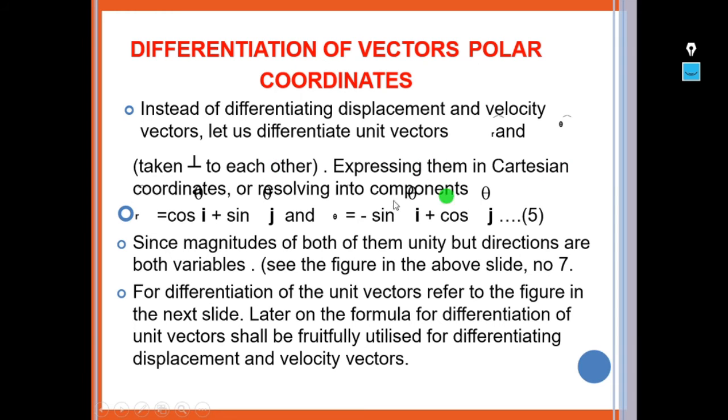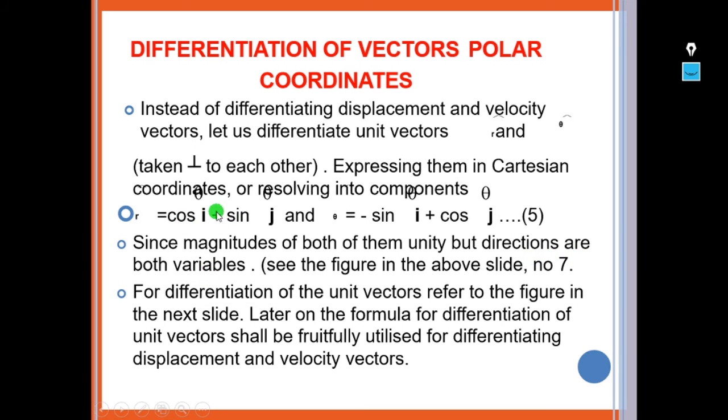Expressing them in Cartesian coordinates, or resolving into components, we get r is equal to cos theta i plus sin theta j, and theta is equal to minus sin theta i plus cos theta j. The magnitudes of both are unity but the directions are variable.